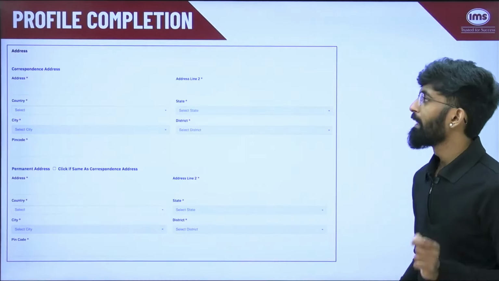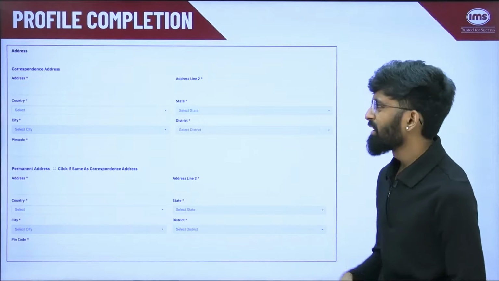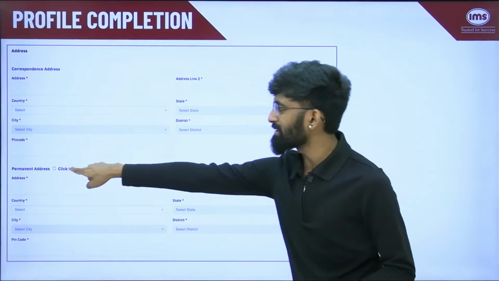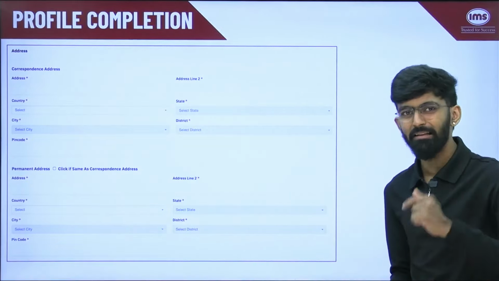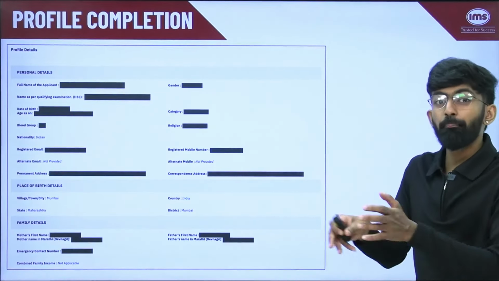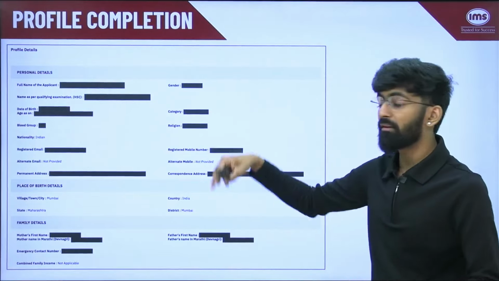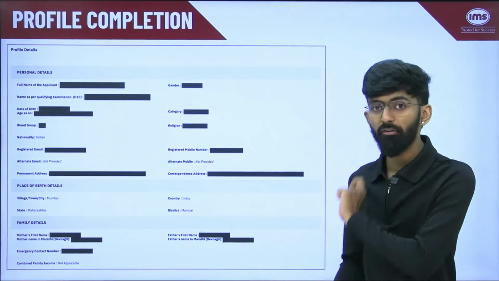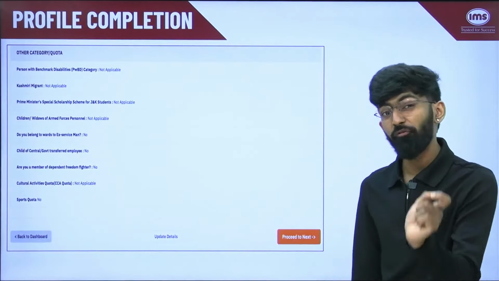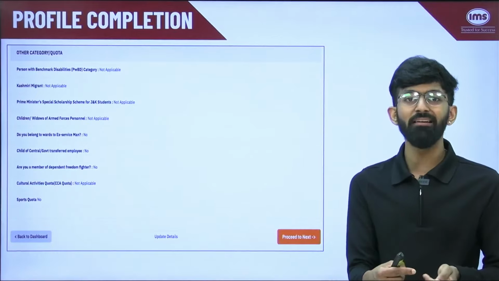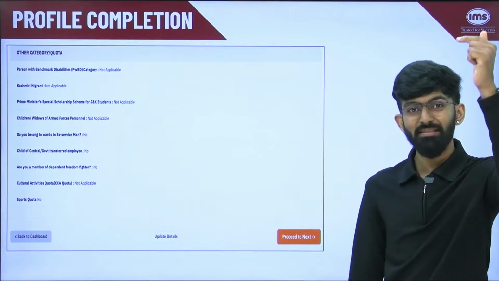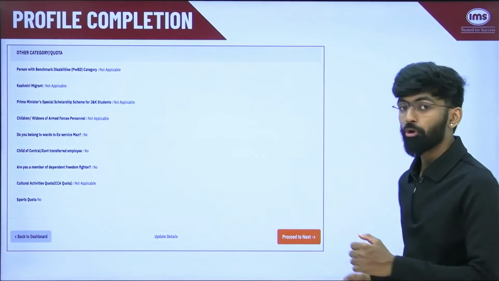filling the form. Next, you need to add your address, correspondence address. If your permanent address and correspondence address is the same, you can simply click this box and it will directly take the entire data. Once we are done with this, you will get a preview option where you can again verify all the details which you have entered. If you feel that there was some typo while filling the data, you can click on update details and change that particular thing. So make sure that you are carefully going through this entire preview before you move on to the next step.